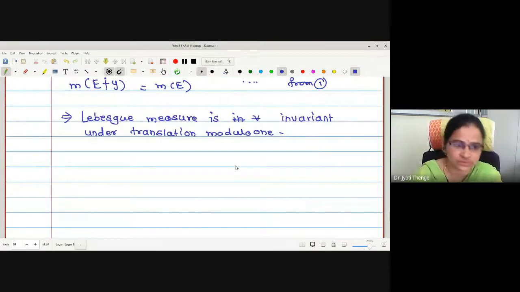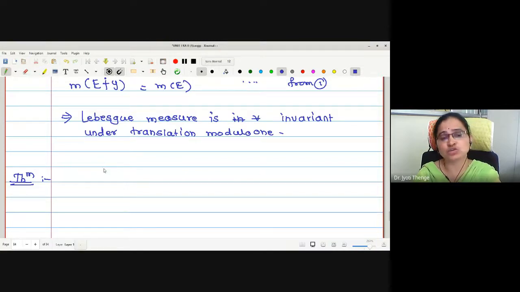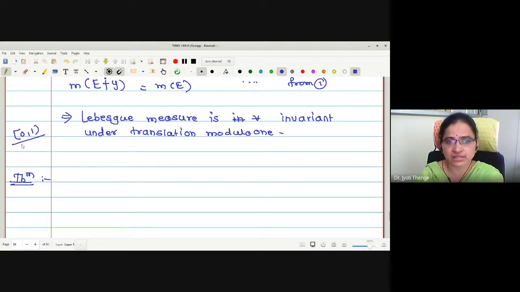No, ma'am. Good. Now we will go for the main theorem for which we have proved this lemma actually. Lebesgue measure is invariant under translation modulo 1, and the theorem says that there exists a non-measurable set in the interval closed 0 to open 1. Now our aim is to find the set which is non-measurable belonging to this set.